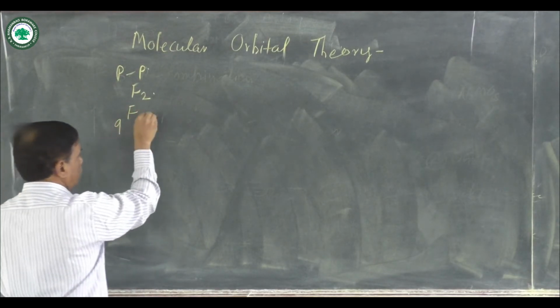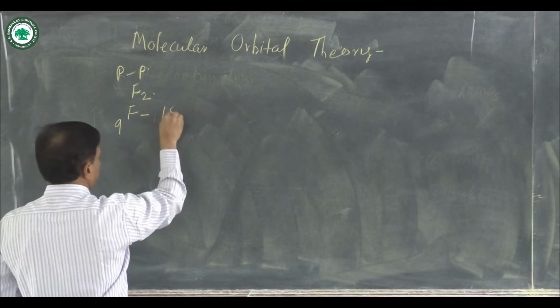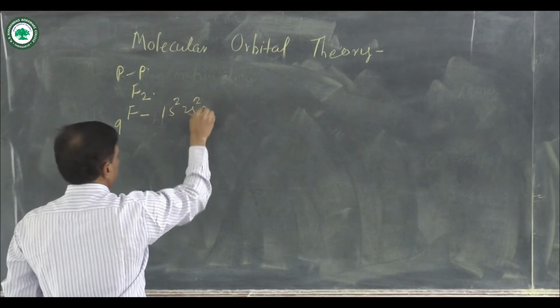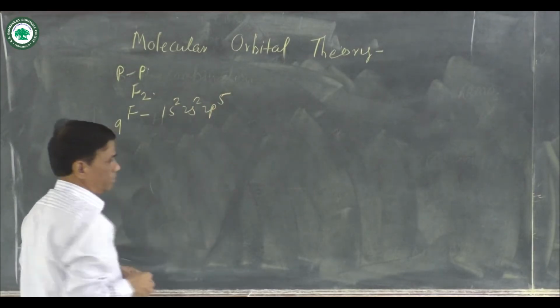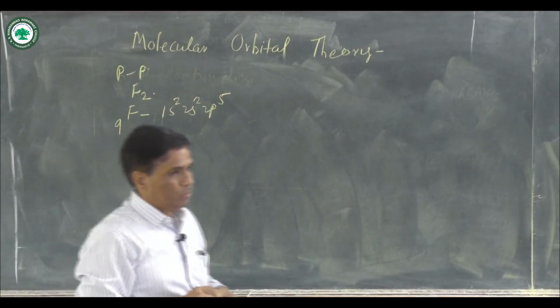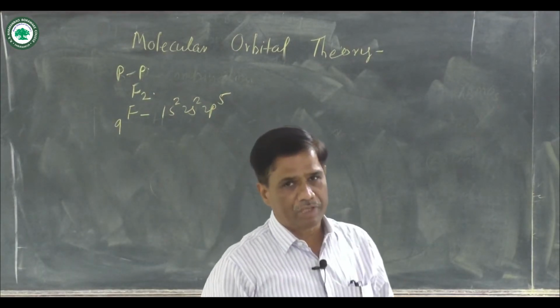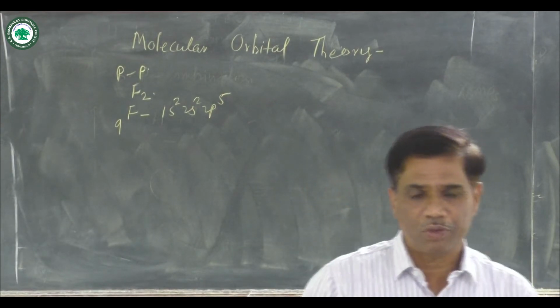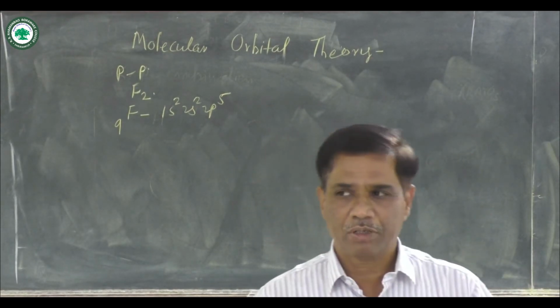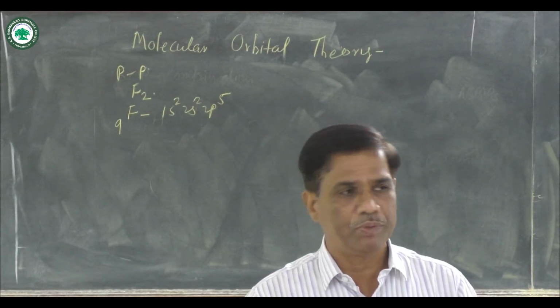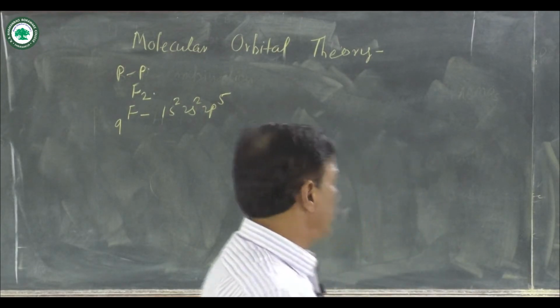Atomic number is 9 and the configuration is 1s2 2s2 2p5. Then one 2px orbital of fluorine combines with a second 2p orbital of fluorine, and that combination is known as pp overlap, and sigma bonding occurs.